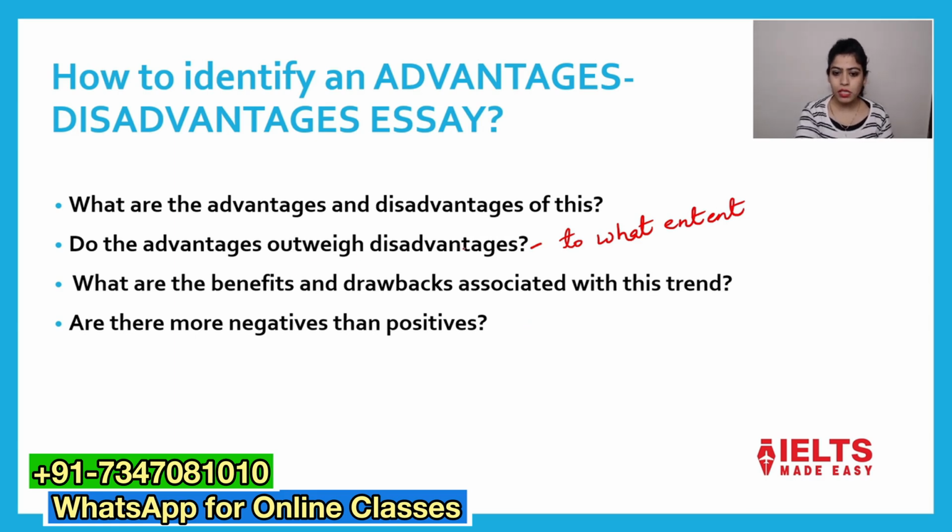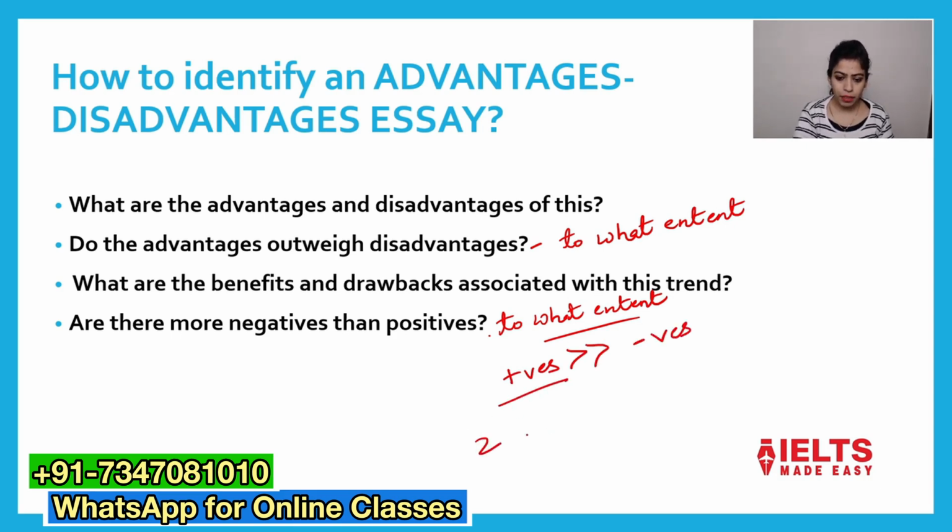They are asking to what extent, how far, so we have to show the extent. For example, if the positives are more than negatives, we'll make 2 body paragraphs for positives and 1 body paragraph for negatives.